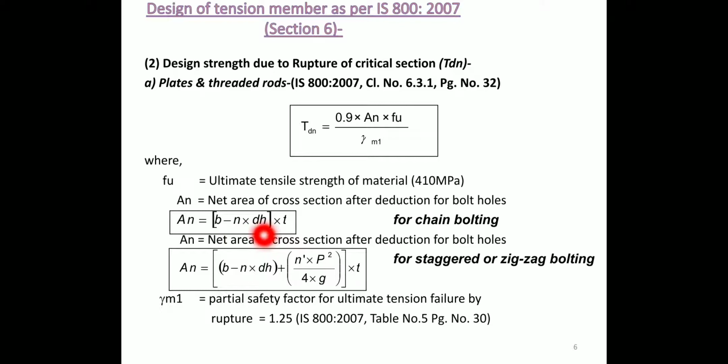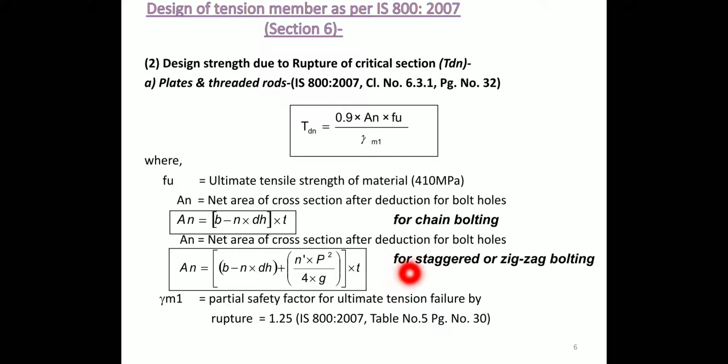and dh is the diameter of hole. Multiply by t. So b into t, less the holes, gives the net area of cross section after deduction of bolt holes. Then An we can also determine by using the second formula, that is (b minus n into dh plus n dash into p square divided by 4 into g) into t.